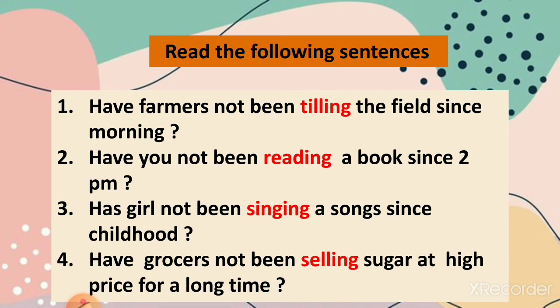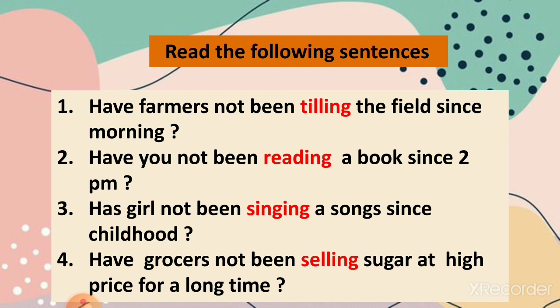Okay, so I have done the sentences for you. Have farmers not been tilling the field since morning? Have you not been reading a book since 2 p.m.? Has the girl not been singing songs since childhood? Have grocers not been selling sugar at high price for a long time, right?